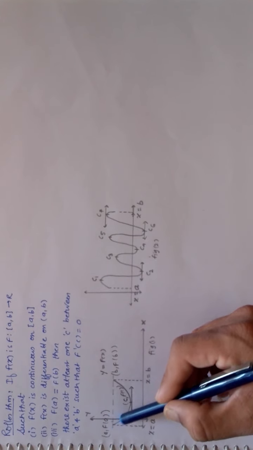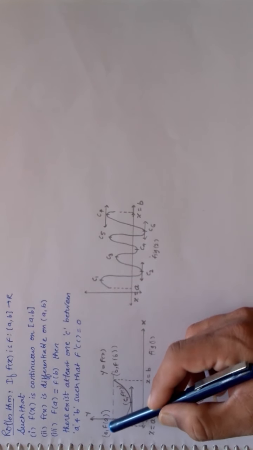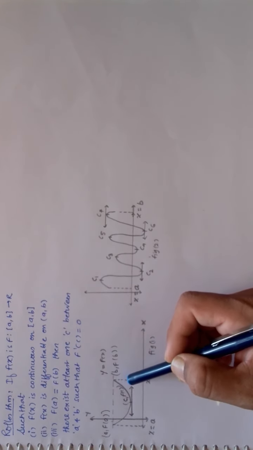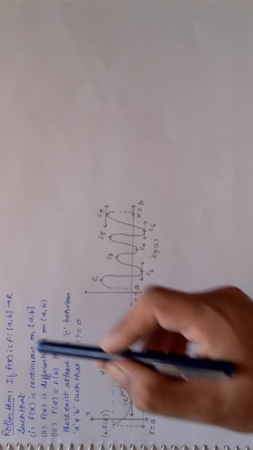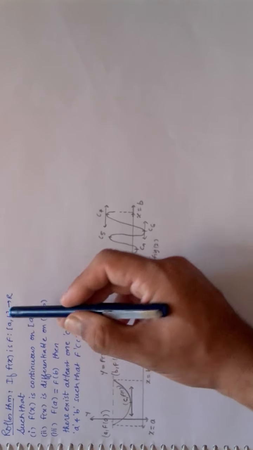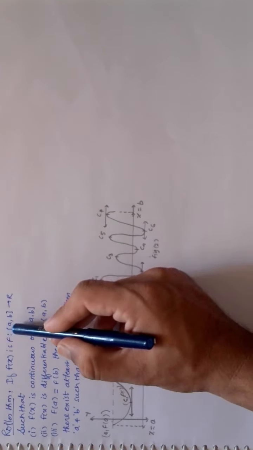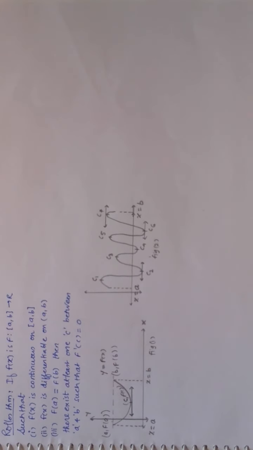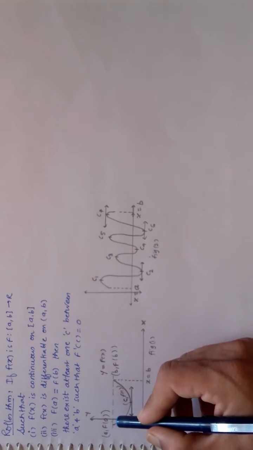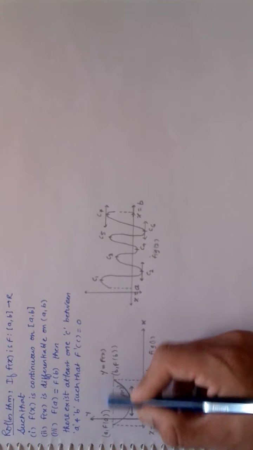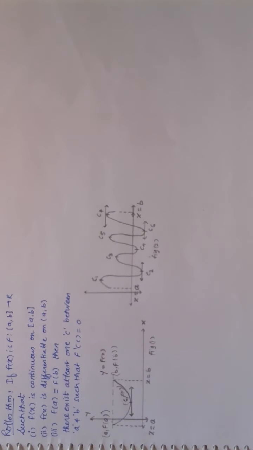It must be continuous on the closed interval A and B, where the function is defined from the closed interval [A, B] to the real numbers. The range can be anything, but the domain is compulsorily the closed interval A and B. Then it must be differentiable except at endpoints, that is, on the open interval, where a unique tangent exists.